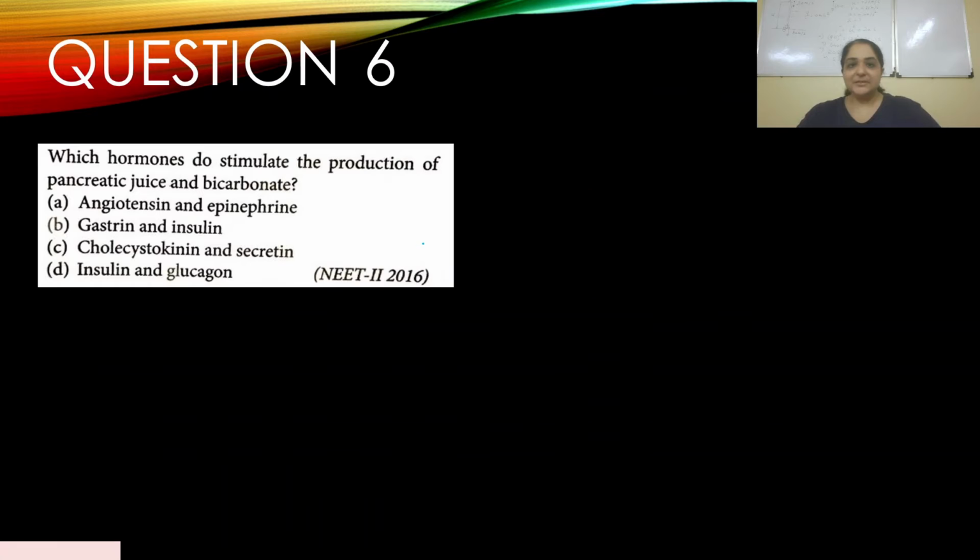Question number 6. Which hormones stimulate the production of pancreatic juice and bicarbonate? This appeared in 2016. So we have A, angiotensin and epinephrine. No, they don't stimulate the production of pancreatic juice and bicarbonate. B, gastrin and insulin. No.